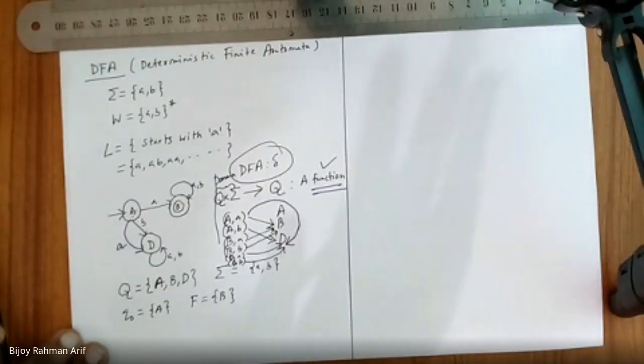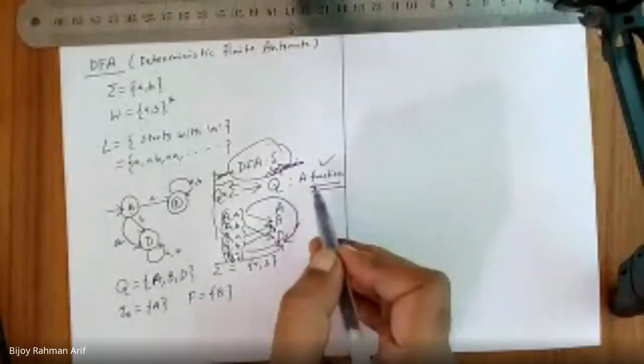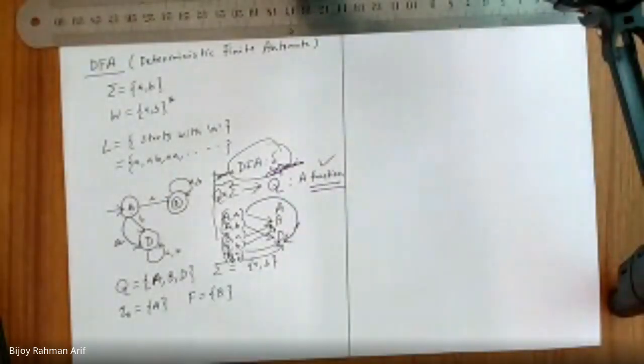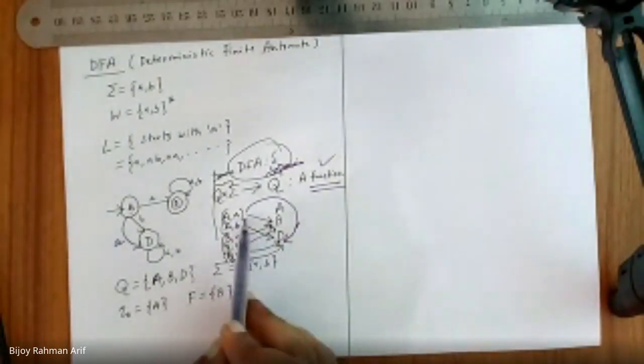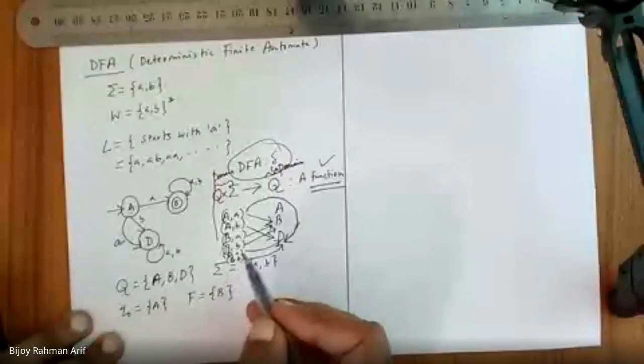Do you have any question? Sir, is it because they are fulfilling a path? That's why that cannot be a function. It is generating a path. No, that is not the case. Go to the definition of function. Two questions, yes and no. Go to that question. What are the questions? All the elements in the first set should be used. So all should have a transition.